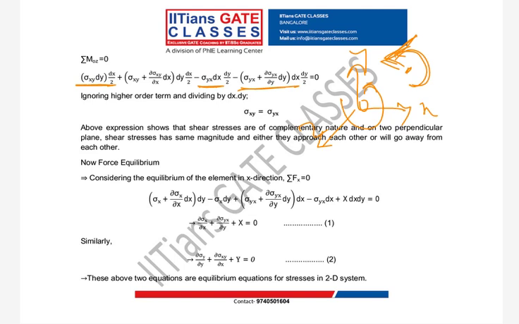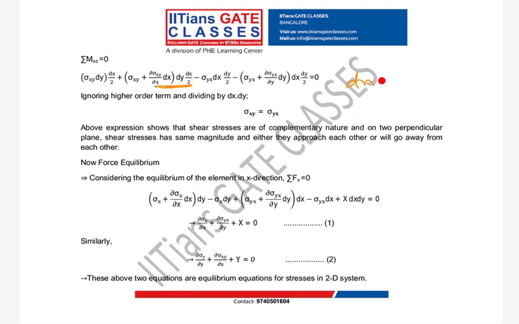Okay, so you can see in the first case this second term is stress into area, dy into dx by 2. Here my area is dx into dy, and dy by 2 is my moment term, and again my area is dx into 1 and my moment term is dy by 2, which is equal to 0. Now what we have to do here, we can ignore higher order terms. Higher order term means what? See, if you multiply dx, which is a small quantity, again dy, again dx by 2.